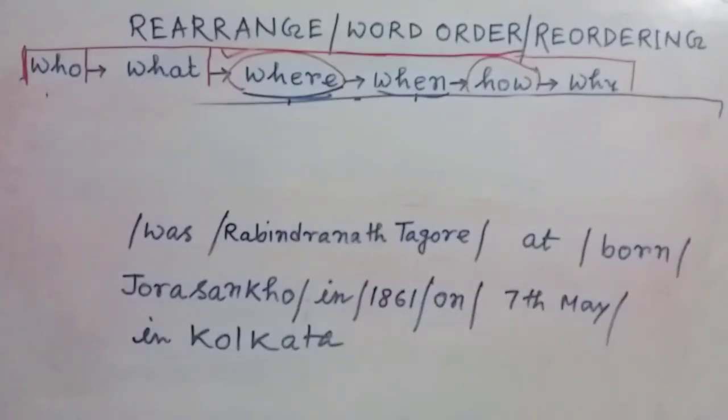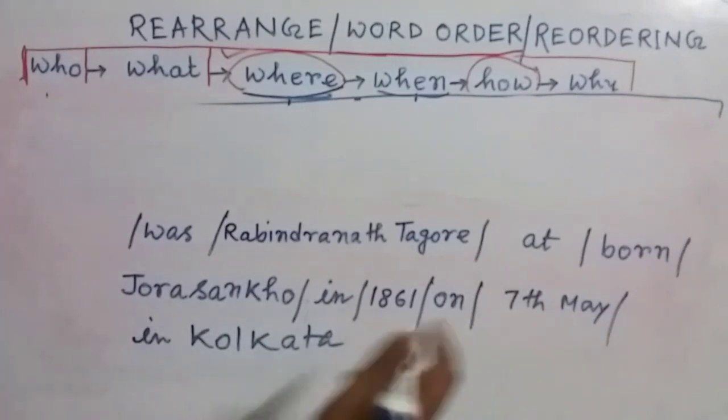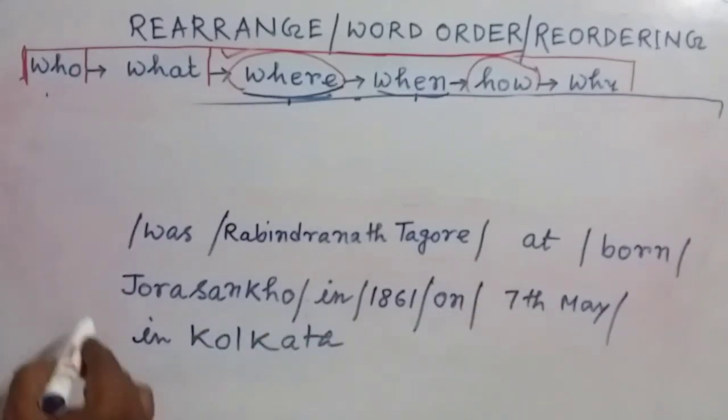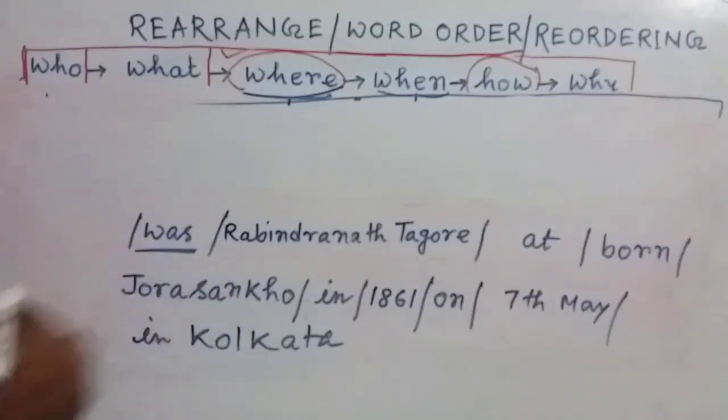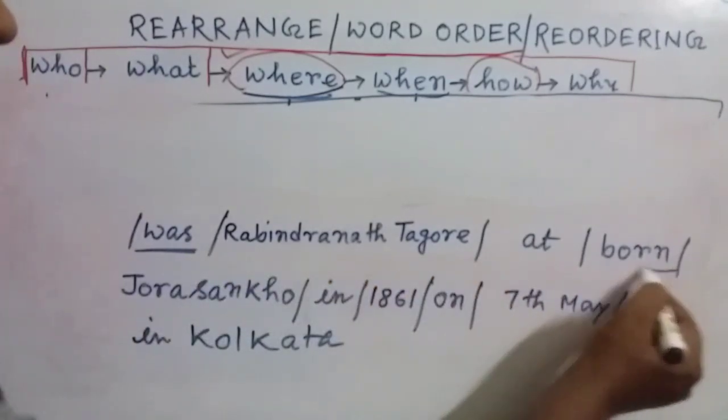So my dear friends, in word ordering, the words will be given in this way. Our duty is to find out the verb at first. So here you can see this is one of the verbs and there is another verb.